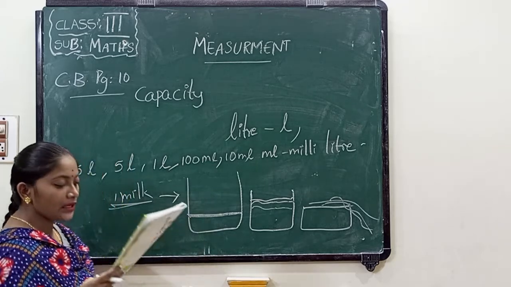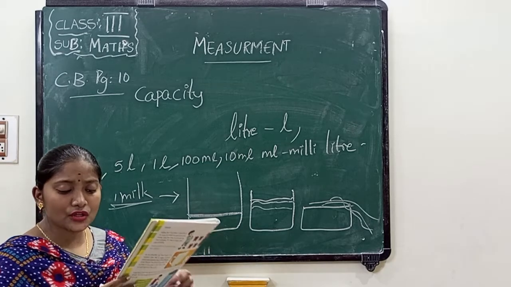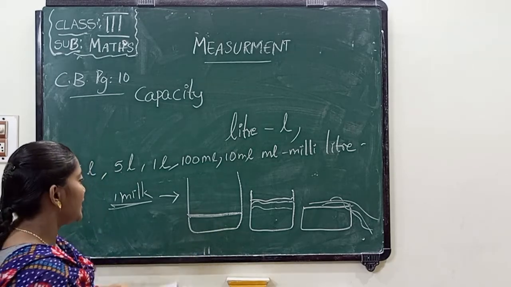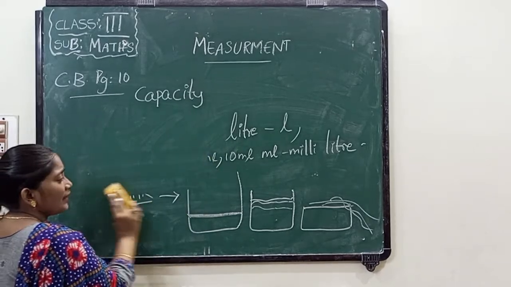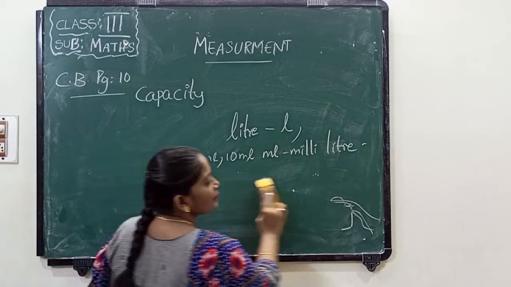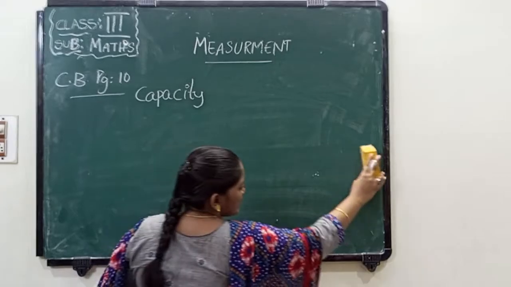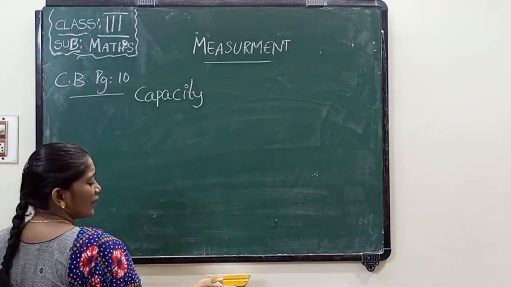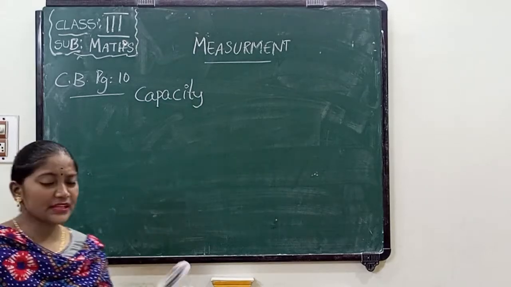Now see the next one. The same amount of water when poured in different containers also takes the shape of those containers. If I pour 1 liter of water in a bucket, then what is the shape of the water? The shape of the bucket only. Why? Because it is a liquid in shape.